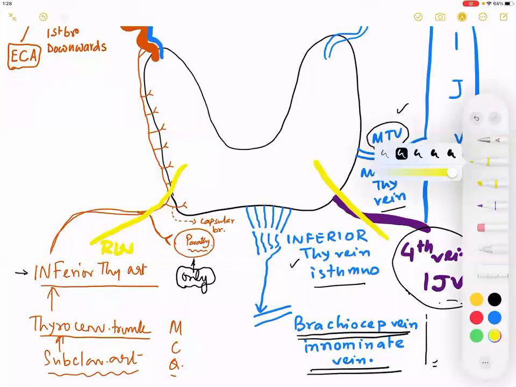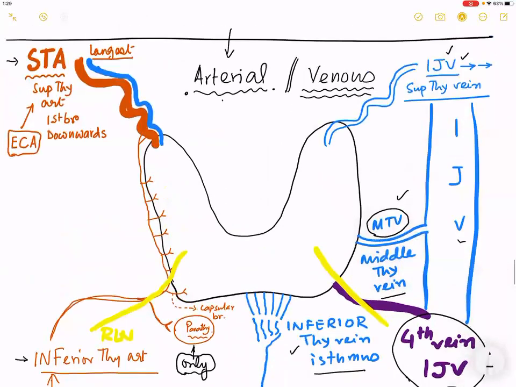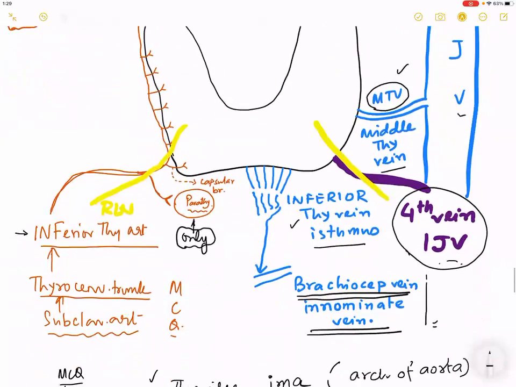Now see this picture. So the conventional teaching was... I will be repeating that part. In this picture, can you see the relationship between the recurrent laryngeal and the inferior thyroid? Yes or no? Can you appreciate the relationship? Yes, sir, it is very closely related with the inferior thyroid artery. Right? So the conventional teaching was superior thyroid is ligated close to the gland, whereas inferior thyroid is ligated away from the gland. So that is what we were taught in anatomy. I do not know whether they teach you this one also now.